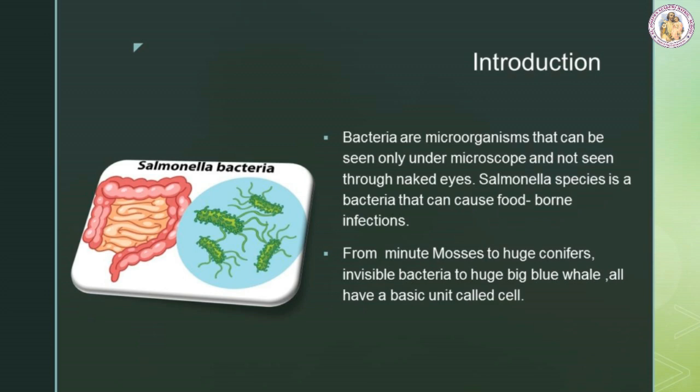Our Earth is a beautiful place wherein different types of organisms happily coexist, from minute mosses to huge conifers, invisible bacteria to huge blue whale. All have a basic unit called cell. Let us study about the cell in this lesson.